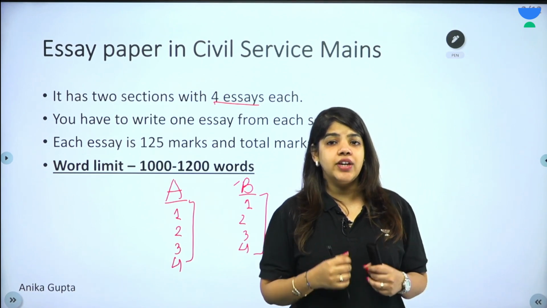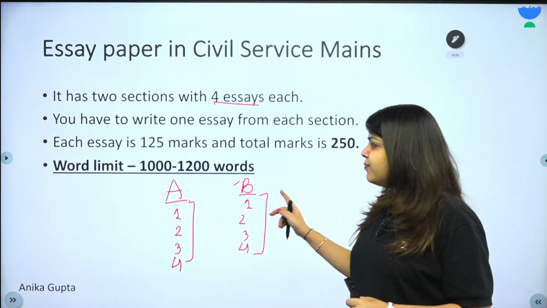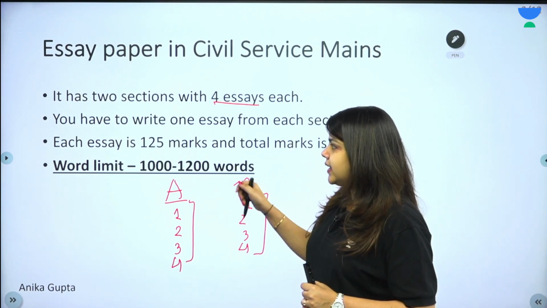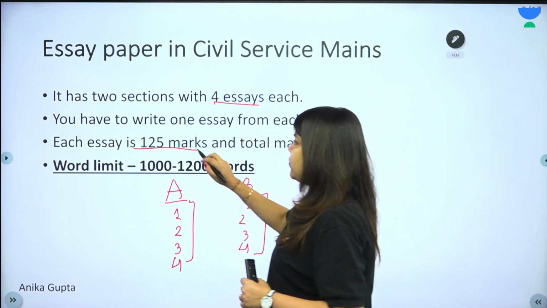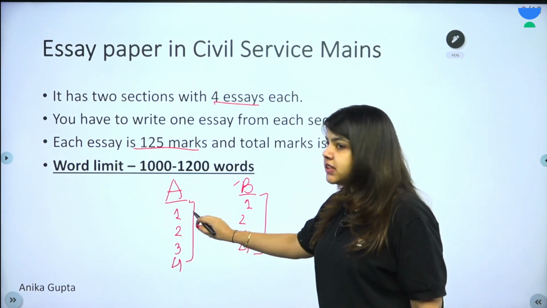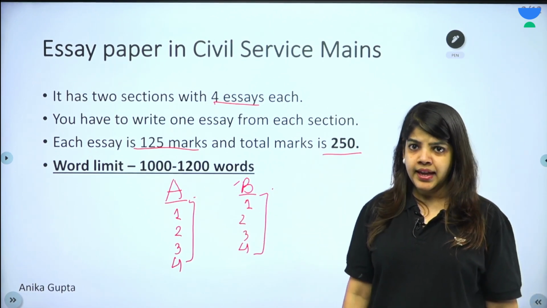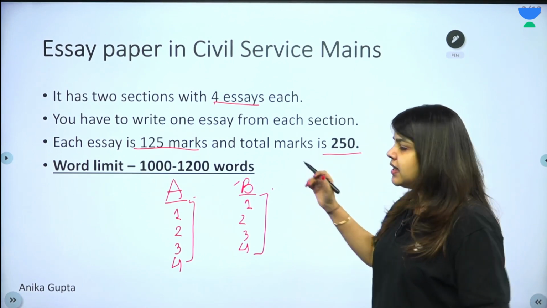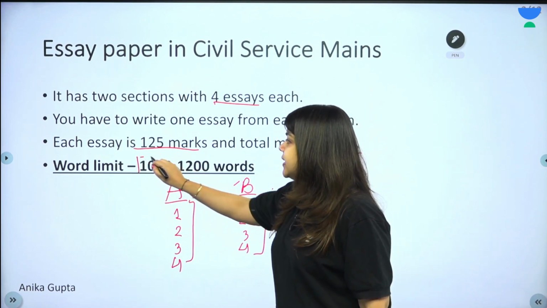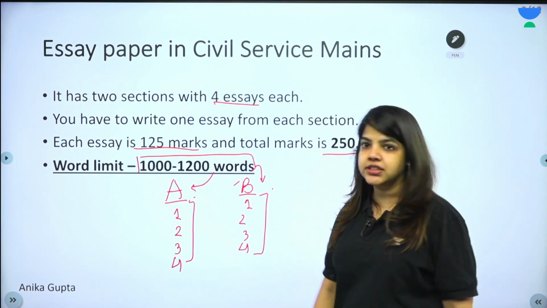It is as per our strength and the strong point, जिस पे हमें ज़्यादा points आते हैं, हम वो वाला topic दोनों sections में से choose करेंगे. Then what is there is, each essay is 125 marks and total marks is 250. So 125 marks for essay in section A, 125 marks for essay in section B. Total 250 marks with a word limit of 1000 to 1200 words per essay. This word limit is per essay. So it is for section A as well as section B.